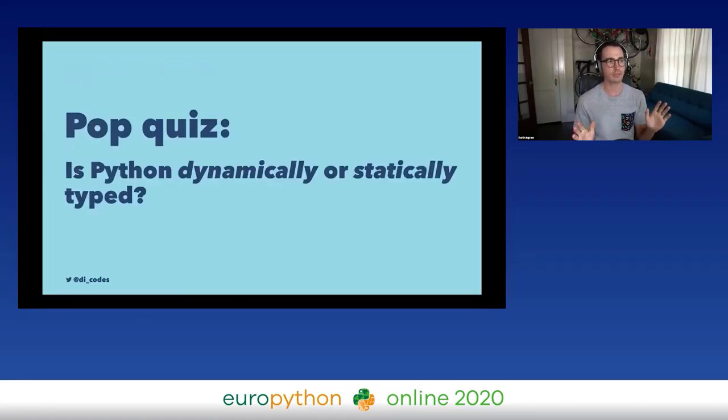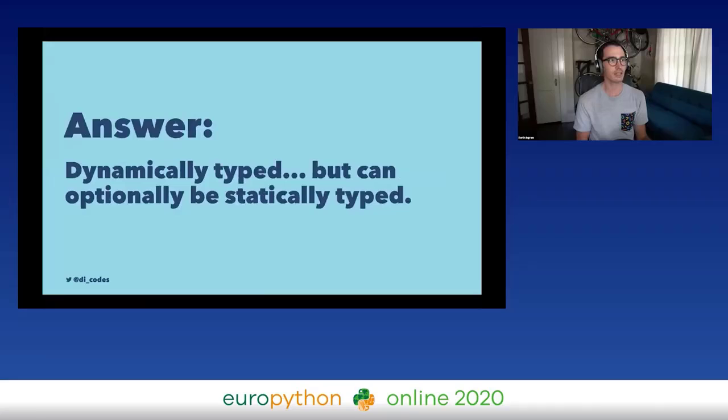So quick pop quiz, is Python dynamically or statically typed? Think in your head, maybe, what is the answer to this question? The answer is that Python is dynamically typed, but it can optionally be as statically typed as you want it to be. That answer might not make sense to you, even if you've used Python for a while or if you are familiar with other static languages. And that's okay. That's kind of the point of this talk. We're going to talk about what that means.